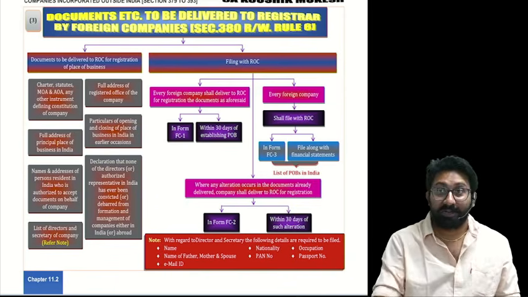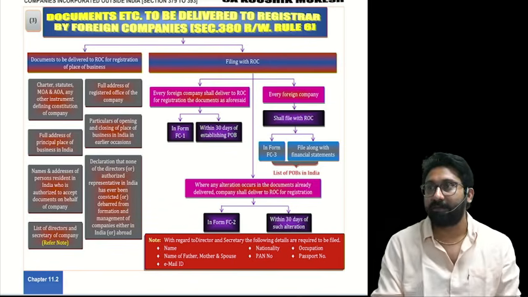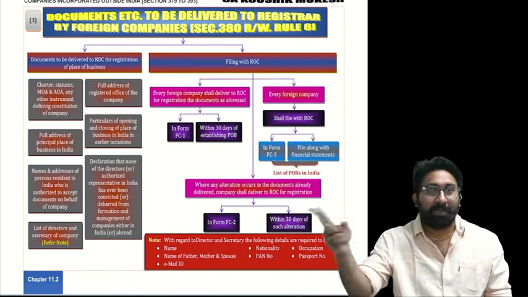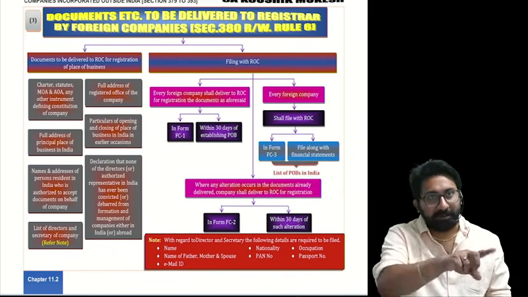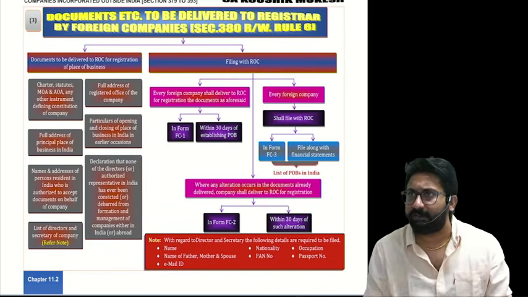In that 1000, one will be given as a principal place of business. We call it PPOB. What is PPOB? Principal place of business. So tell me, first one, document number 1, what we need to file?